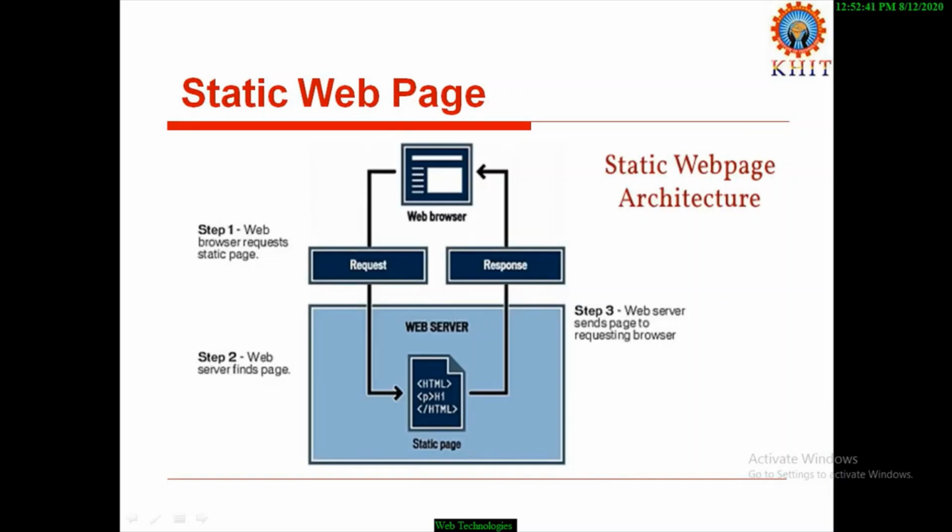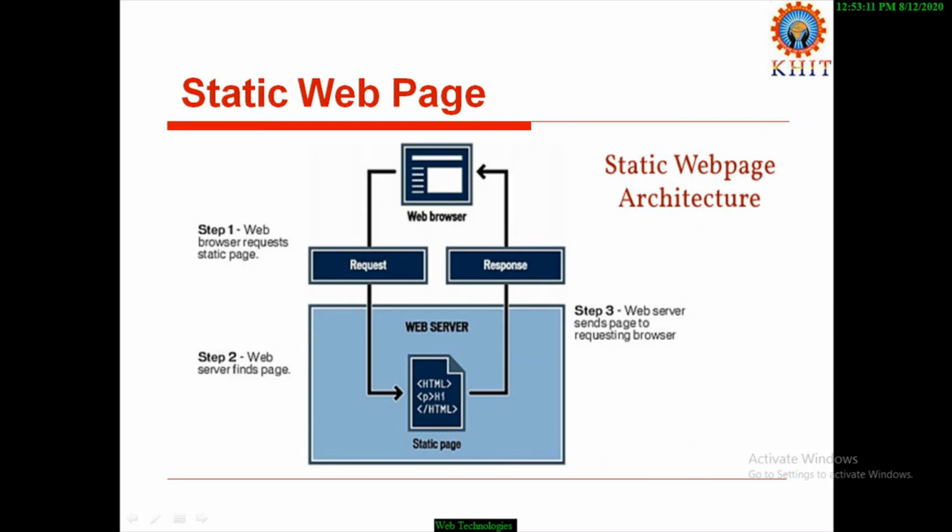If you observe this diagram, it shows how the static web page appears. Web client, using web browser, sends a request to the web server. Based on the client request, web server gives a response.